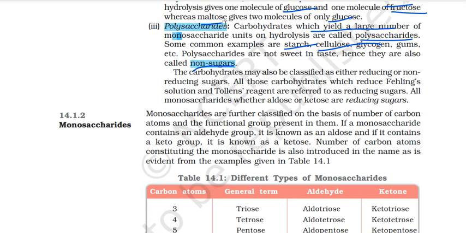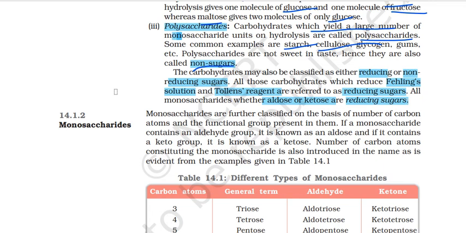The carbohydrates may also be classified as either reducing or non-reducing sugars. All right, अब एक और classification आता है, या तो reducing या फिर non-reducing. All those carbohydrates which reduce the Fehling solution and Tollens reagent, we have done them already. Organic में आते हैं, बहुत important reagents हैं, इनसे हम टेस्ट करते हैं aldehydes वगैरह का, referred to as reducing sugars. ठीक है, जो Fehling solution, Tollens reagent को reduce करेंगे उनको reducing sugar, और जो नहीं करेंगे, non-reducing. All monosaccharides, whether aldose or ketose, are reducing sugars. ये सारे reduce करते हैं इन reagents को.